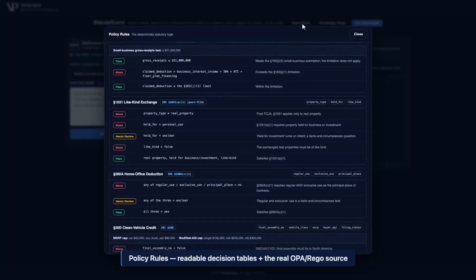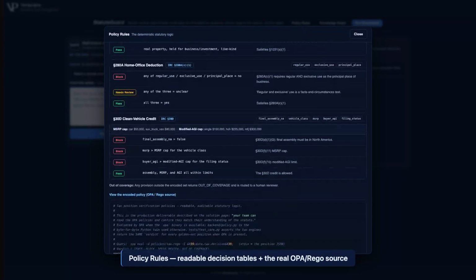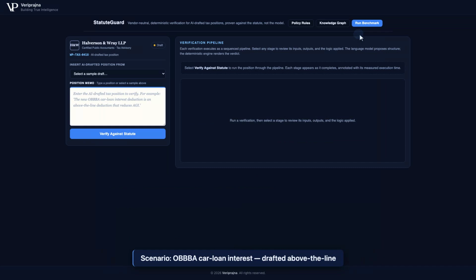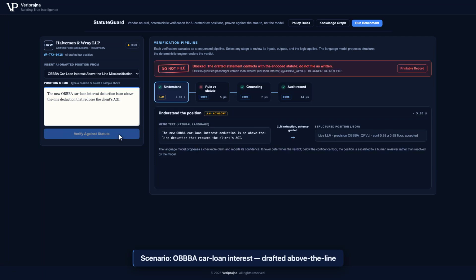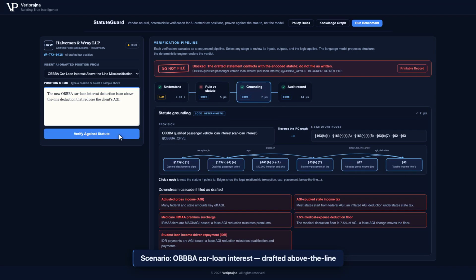Each provision is a decision table, mapping a condition to a verdict and its statutory basis. Underneath is the real, executable OBBBA Rego source, so the policy can be confirmed against the statute, line by line. This is what a language model can never give: a rule you can audit. Now take an AI-drafted position and prove it against that encoded statute. The consensus error, the new OBBBA car loan interest deduction, drafted as an above-the-line deduction that reduces adjusted gross income.